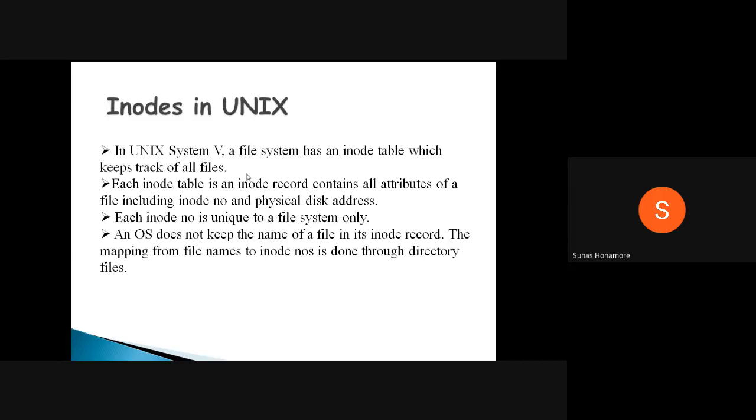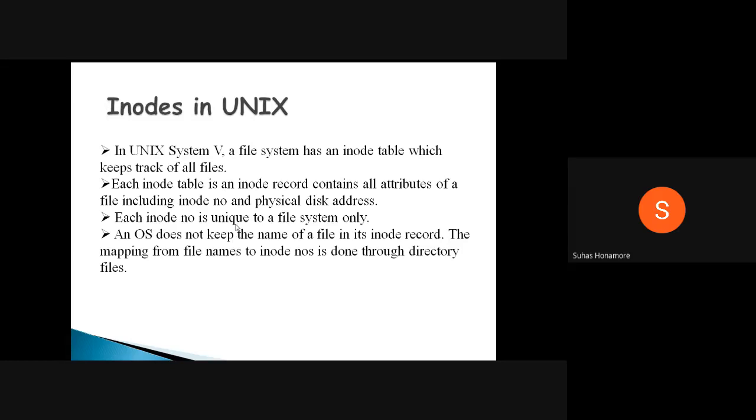It will always maintain all the attributes we saw previously, including the inode number. This inode number is unique for one file inside a file system. Inside a file system, for one file you will have one inode.